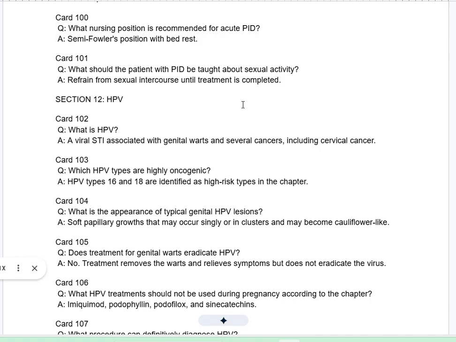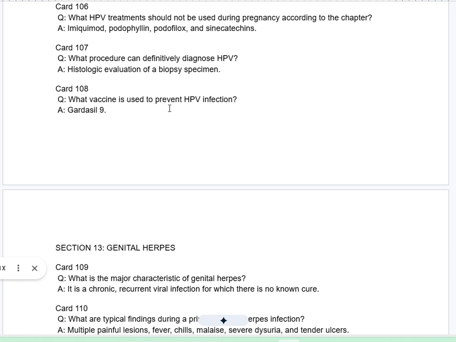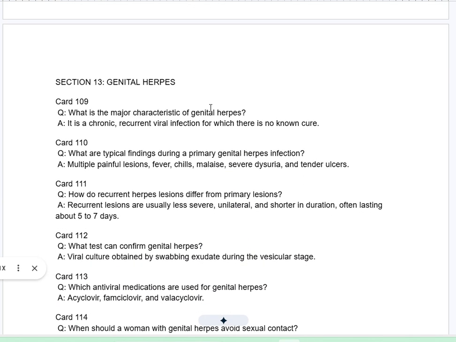Card 106Q. What HPV treatments should not be used during pregnancy according to the chapter? A. Imiquimod, podophyllin, podophylox, and sinacatechins. Card 107Q. What procedure can definitively diagnose HPV? A. Histologic evaluation of a biopsy specimen. Card 108Q. What vaccine is used to prevent HPV infection? A. Gardasil 9. Section 13.